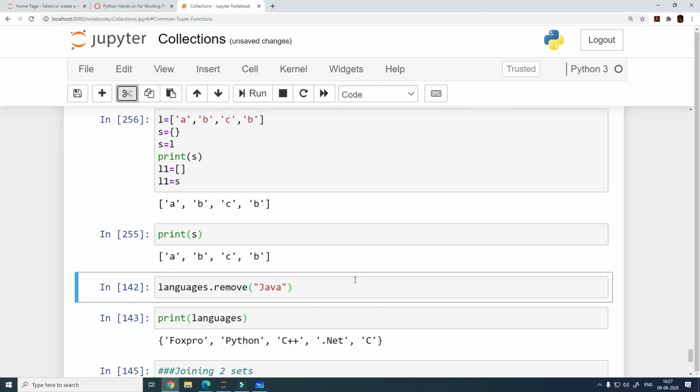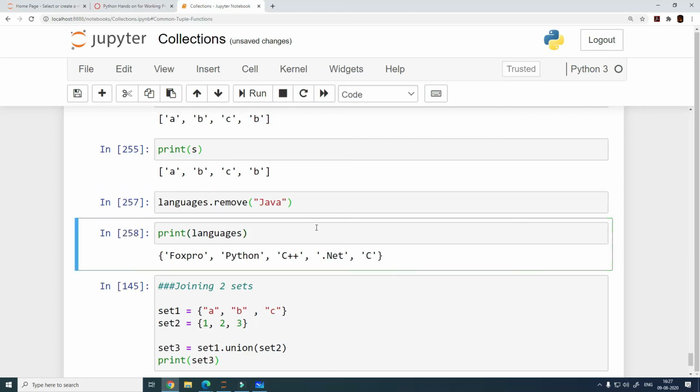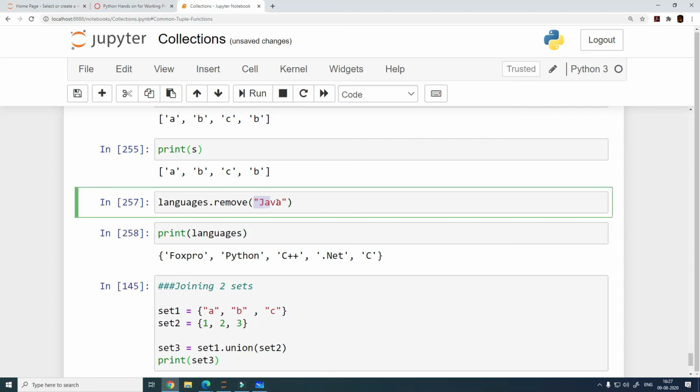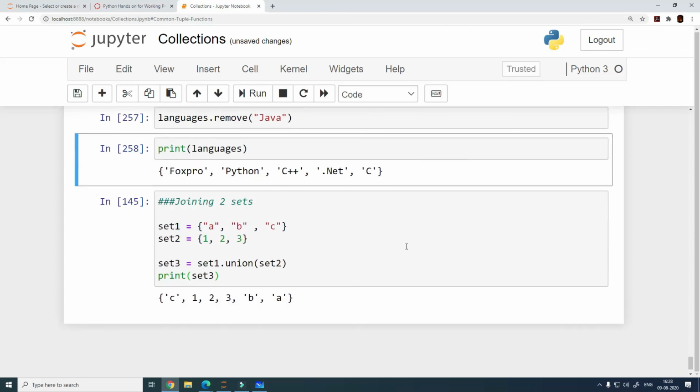And we will see why this is not working. We'll make it work. So last couple of things with sets is that since set is mutable, you can also remove items from the set, and when you do that, you can delete an item there. So we remove Java, and then we have these two remaining as well.